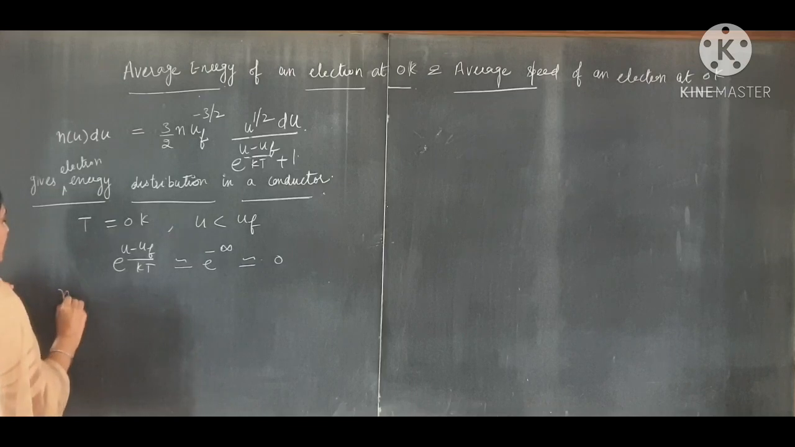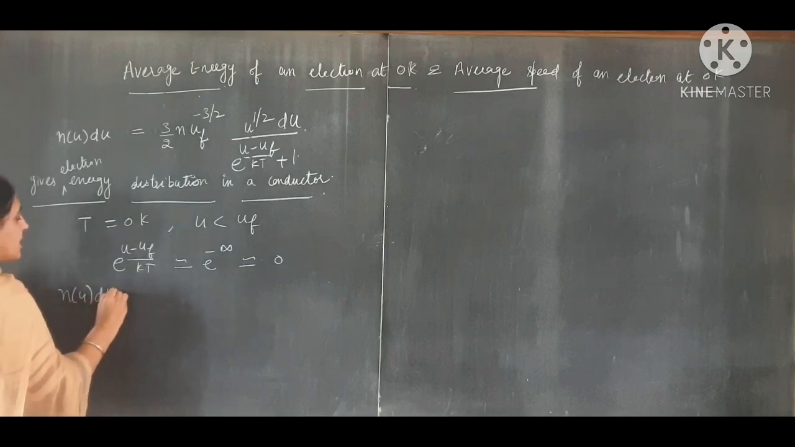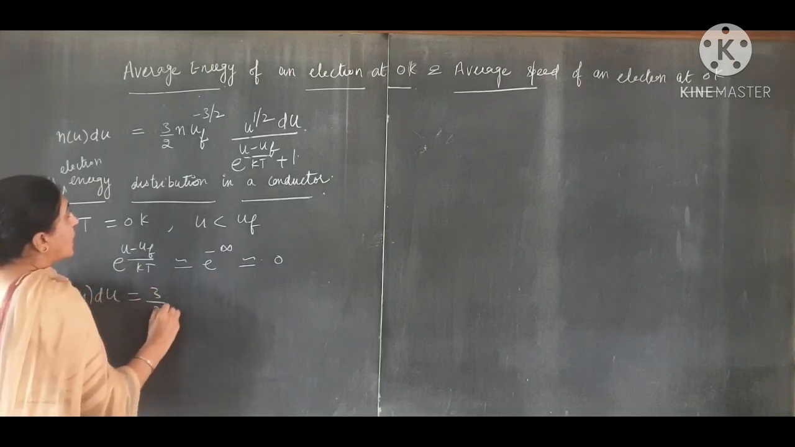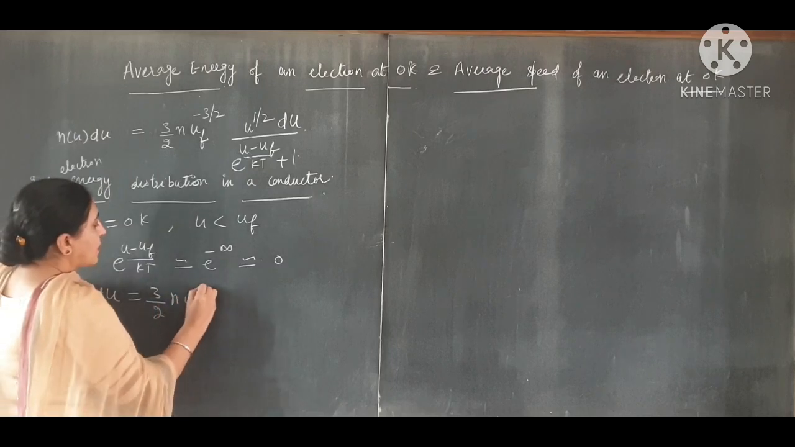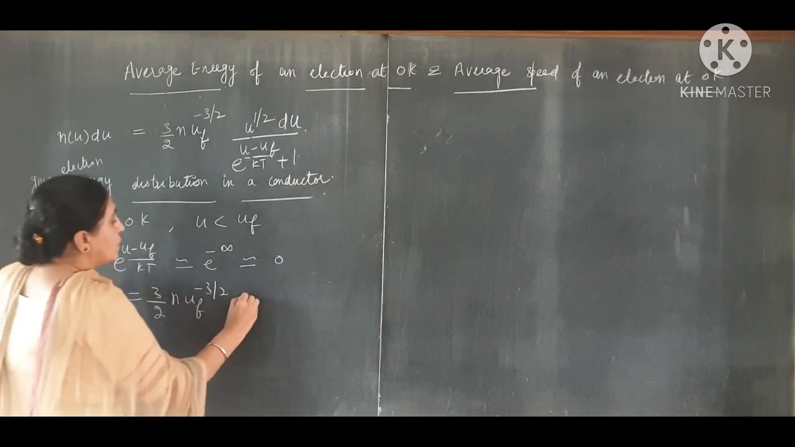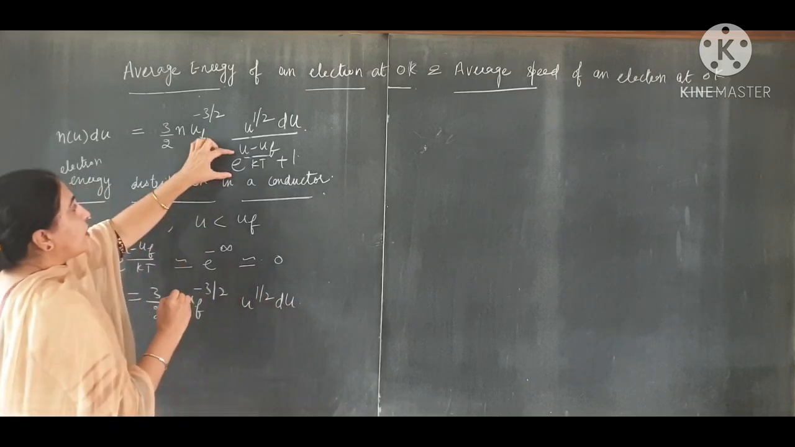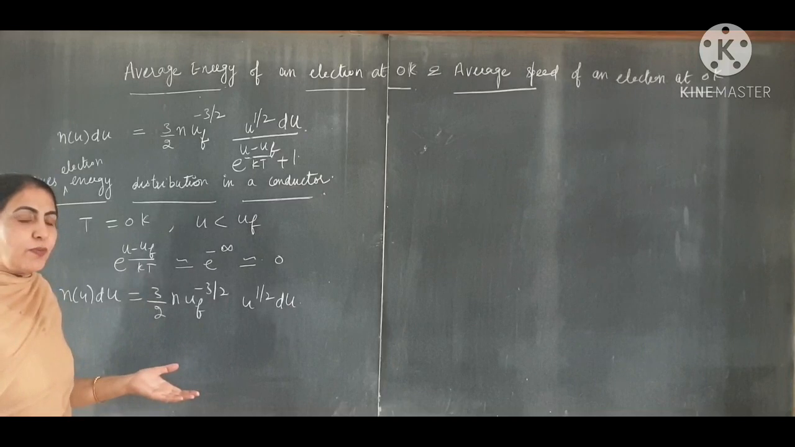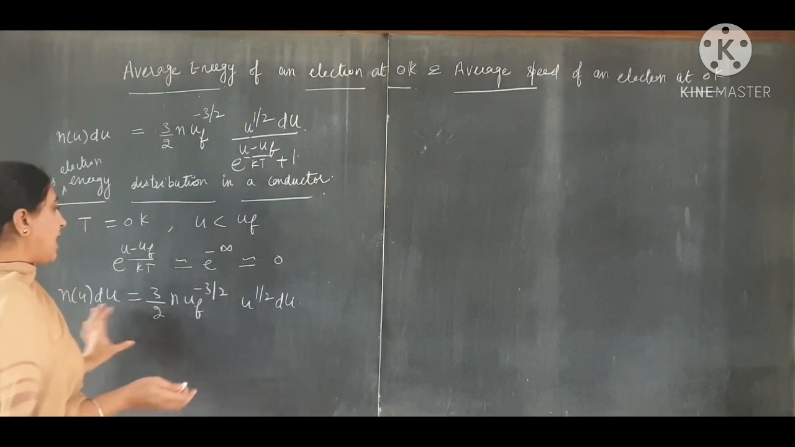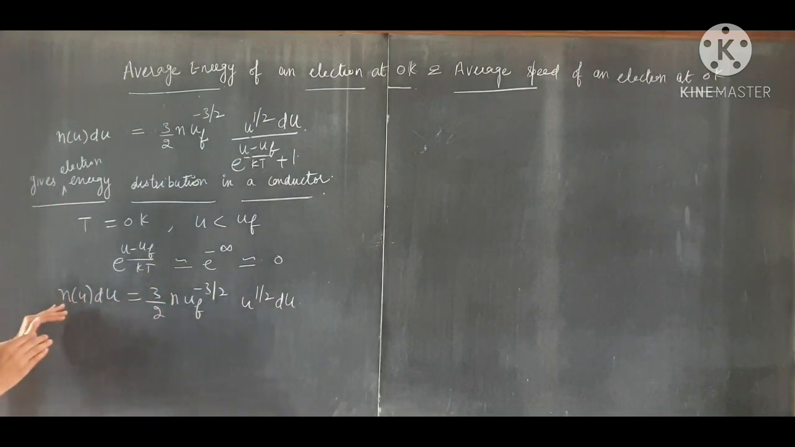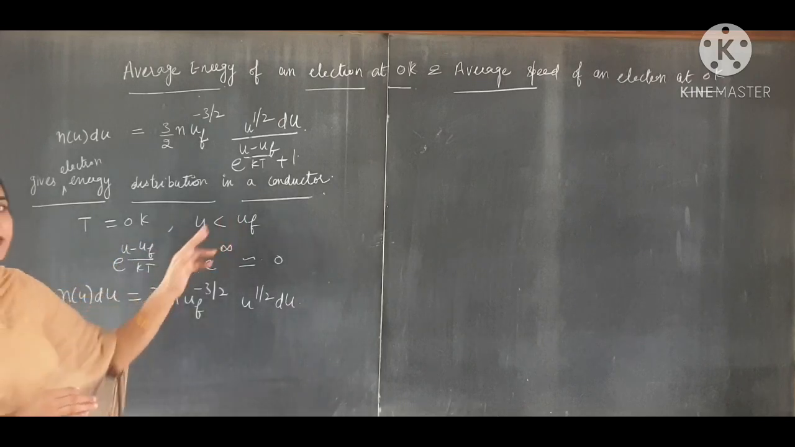So N(u)du is equal to 3 by 2 N u_F raised to power minus 3 by 2, u raised to power 1 by 2 du, divided by 0 plus 1, that is equal to 1. So we have only this term. This is N(u)du when T is equal to 0 Kelvin and u is less than u_F.